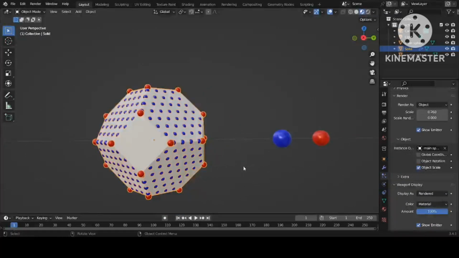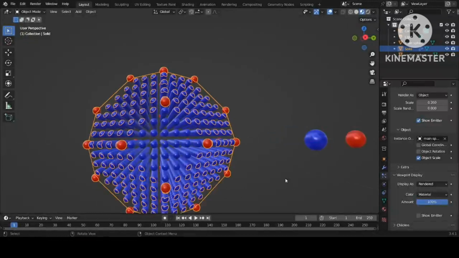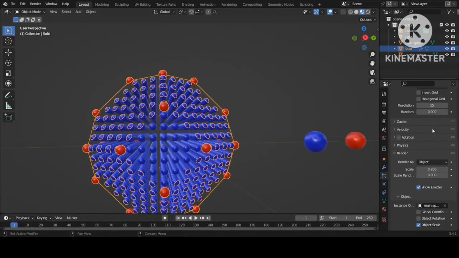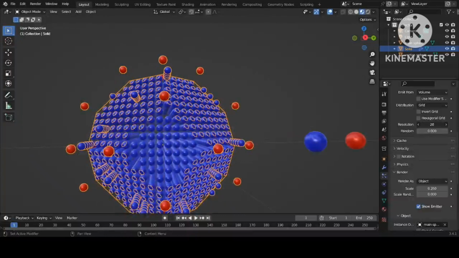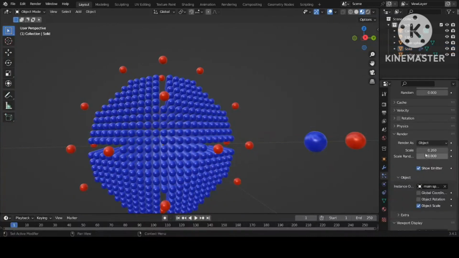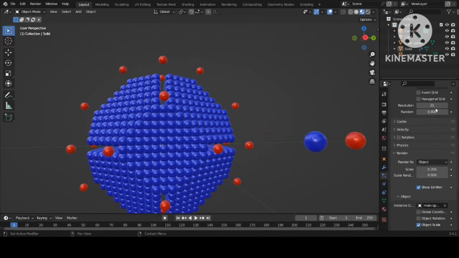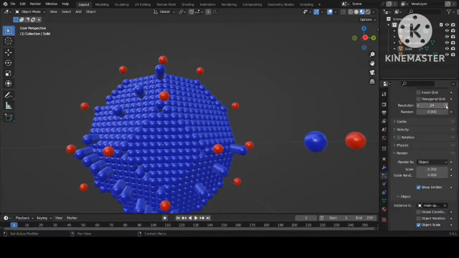Okay, but we want to vanish the solid sphere, so unshow the emitter. We can see that the particles have some distance among them. We want to eliminate the distance by increasing the resolution like that. As we increase the resolution, the size of the particles increases. Now change some scale. By increasing scale, you can see that particles are getting closer to each other. Increase the resolution again. Now you just adjust resolution and scale.